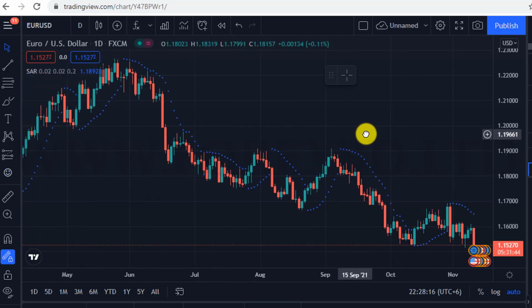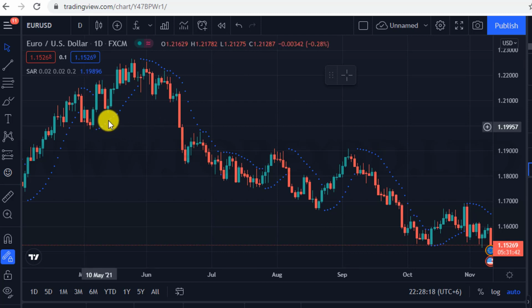So when you see a point starting at a zone, if the candles are below it, it gives a downtrend signal to the market. As long as there are points in the same zone, the market will go in the same trend. The first point has started, the dots are below the market and the candles are above the dots, so we are getting the signal of the market rising. In general, if there are candles above the points, the market will go up, and if there are candles below the points, the market will go down.